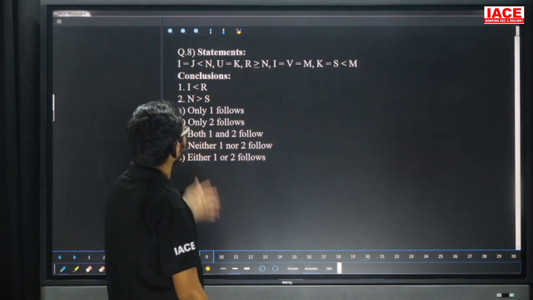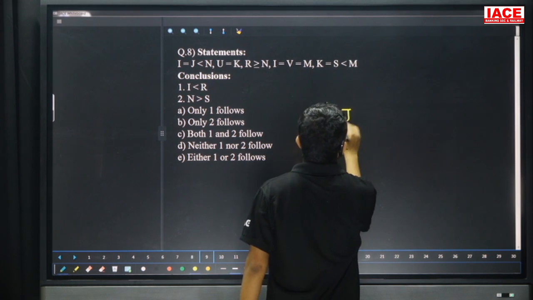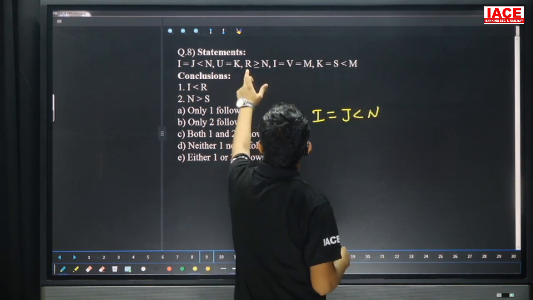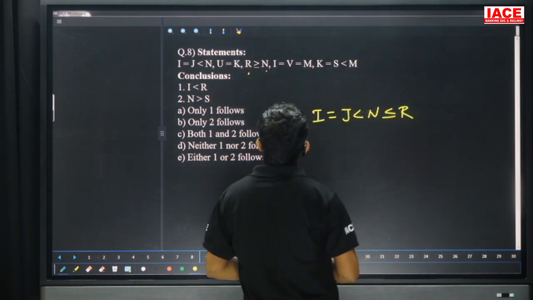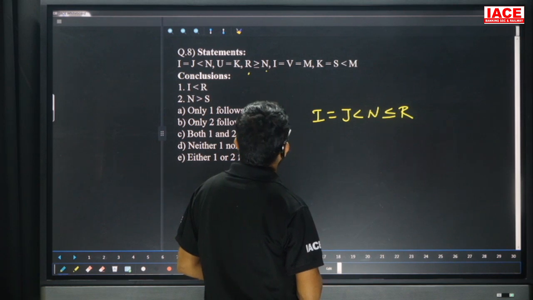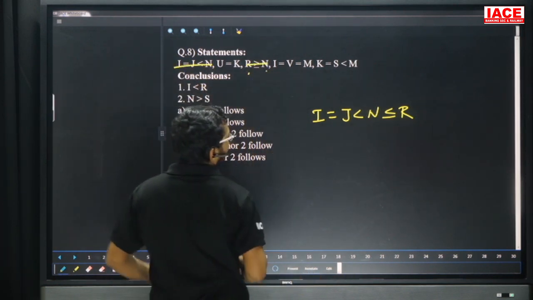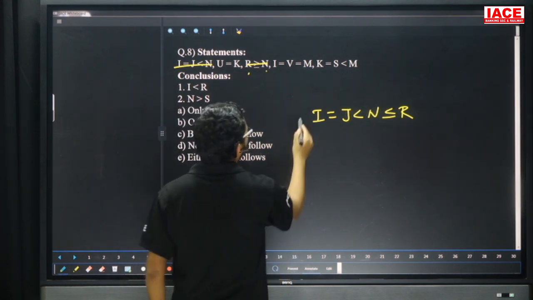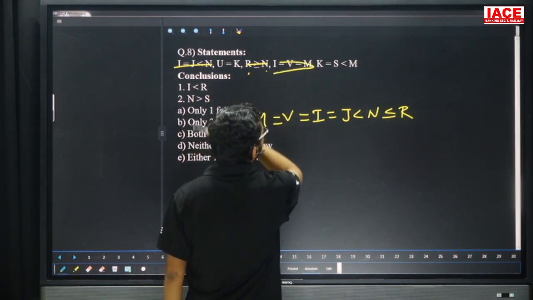Question number 8, take here a given statement. Friends, check. I equal to J, J less than N. Next one is R greater than or equal to N. That means here N less than or equal to R. This one is completed, this one also completed. Now I equal to V. Next one is I equal to V equal to M.